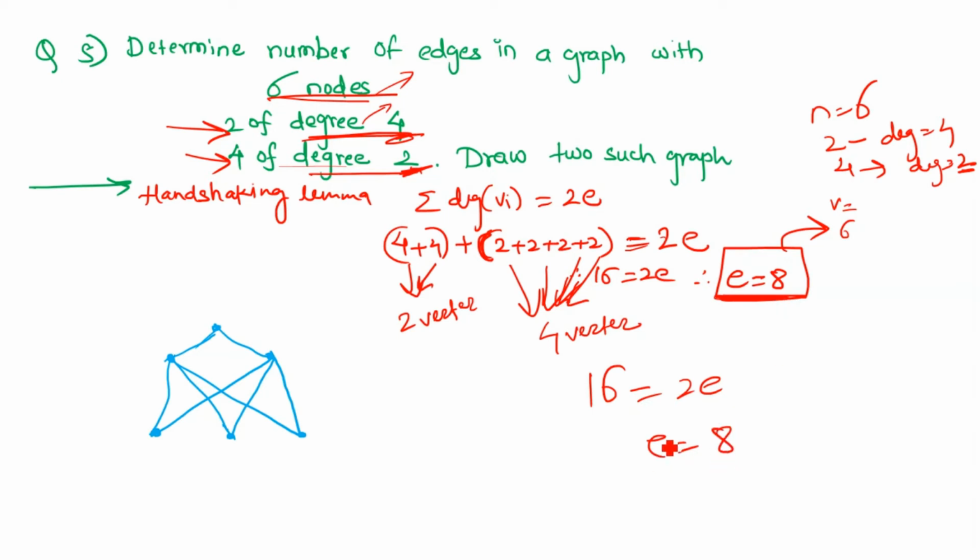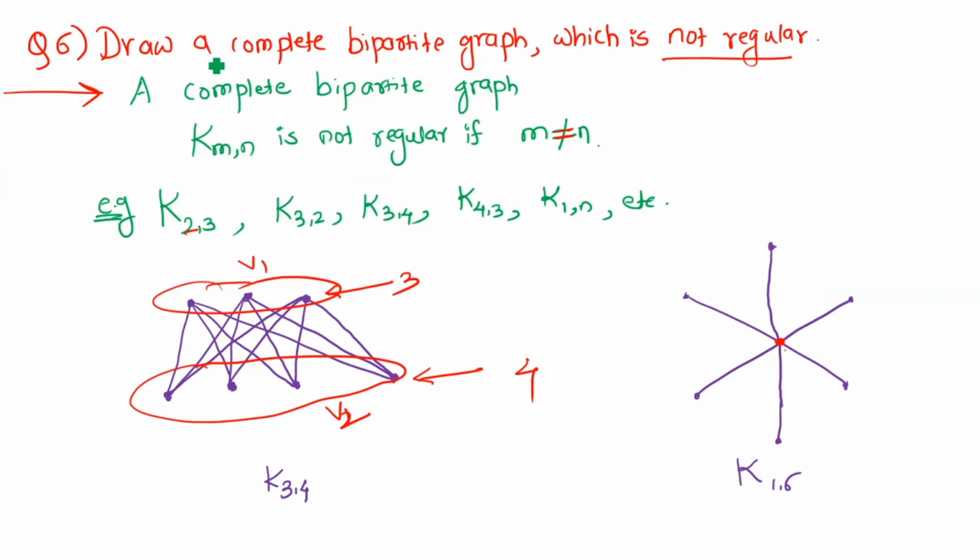As this value of e is possible, we will try to draw such a graph. We have to draw a graph where there are 6 nodes, and 2 vertices have degree 4 and 4 vertices have degree 2. So this is an example where we have 2 vertices whose degree is 4 and 4 vertices whose degree is 2. Next question is: draw a complete bipartite graph which is not regular.